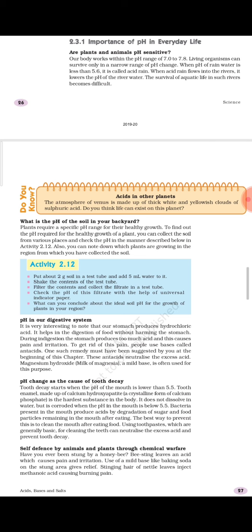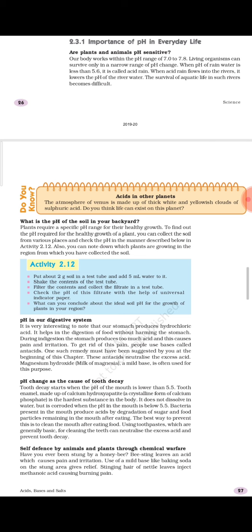If you remember, we have also discussed that there are two parts, one is residue, the other is filtrate. Filtrate is that part which is completely soluble in water, and the residue is the solid part which remains suspended and settles down at the bottom. So when you filter this content with the help of filter paper, you get filtrate, which is the clear liquid part, and residue, which is the solid part.